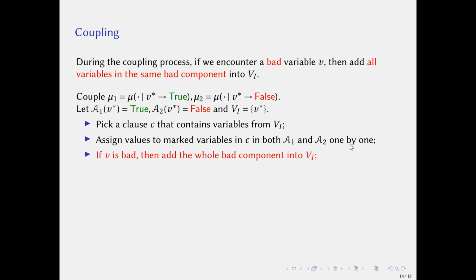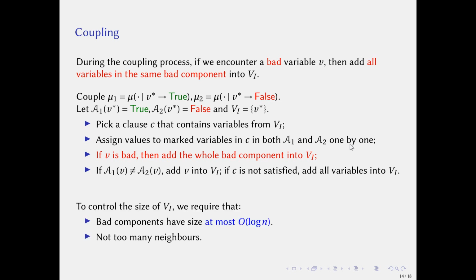Now, if v is bad, then add the whole bad component into V_i. Otherwise, if the value of v disagrees in A1 and A2, add v into V_i. If C is not satisfied, then add all variables into V_i.